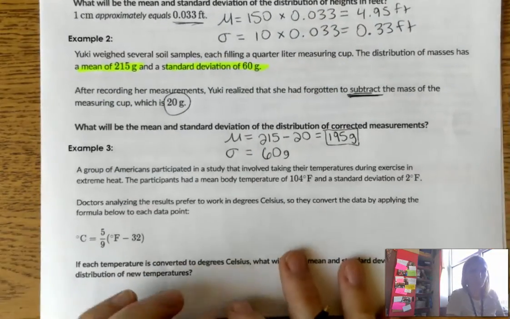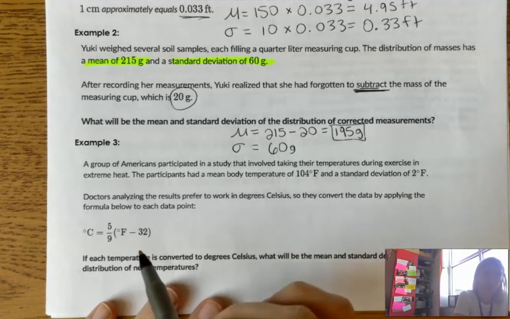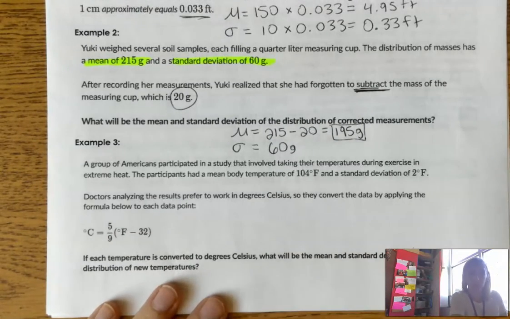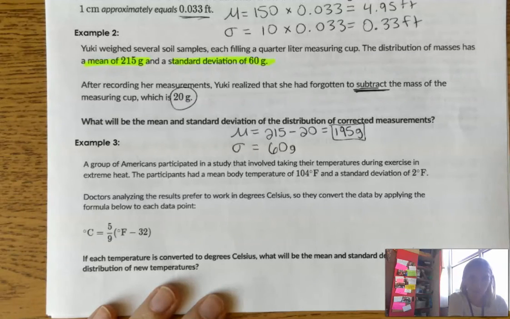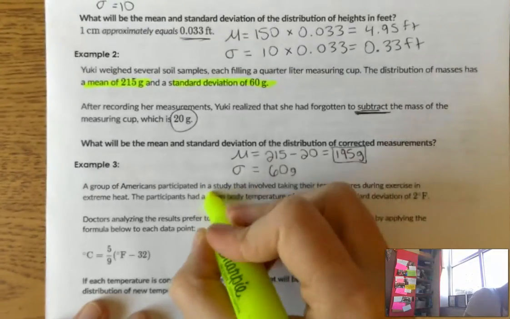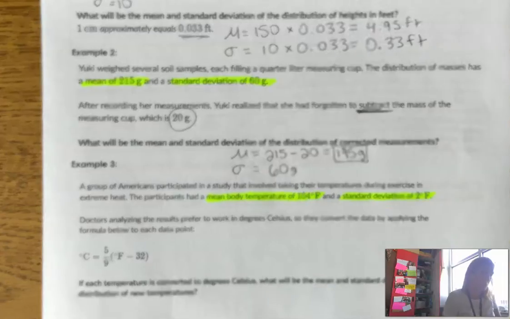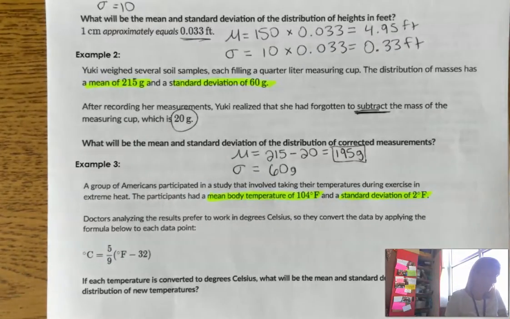All right, example 3 is difficult because we're doing 2 operations. We're multiplying and we're subtracting. All right, so it says a group of Americans participated in a study that involved taking their temperatures during exercise and extreme heat. So they had a mean body temperature. So remember, mean is a measure of center, and a standard deviation of 2, which is a measure of spread.